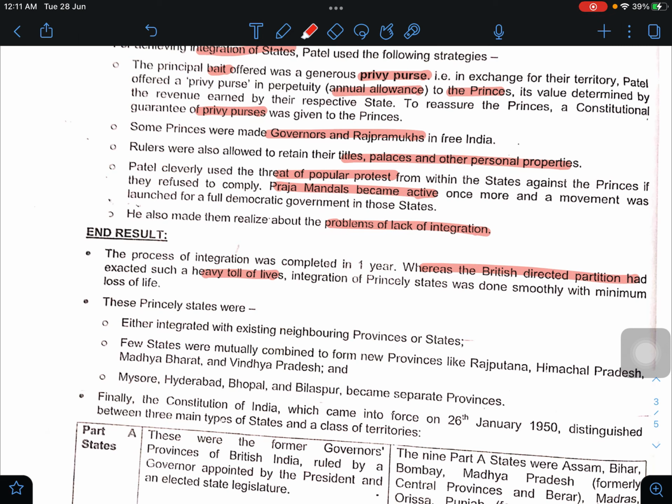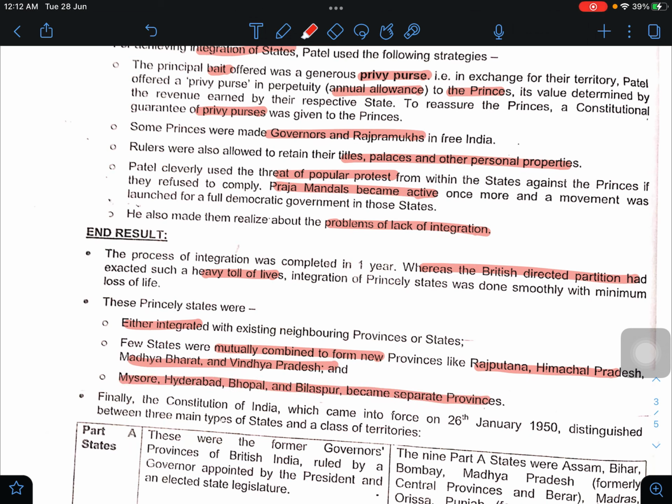Communal riots happened, but integration of princely states was done in a relatively smoother way with minimum loss of life. These princely states were either integrated with existing neighboring provinces or states, or a few states were mutually combined to form new provinces, like Rajputana, Himachal Pradesh, Madhya Bharat, Vindhya Bharat, etc. Mysore, Hyderabad, Bhopal, Bilaspur became separate provinces.